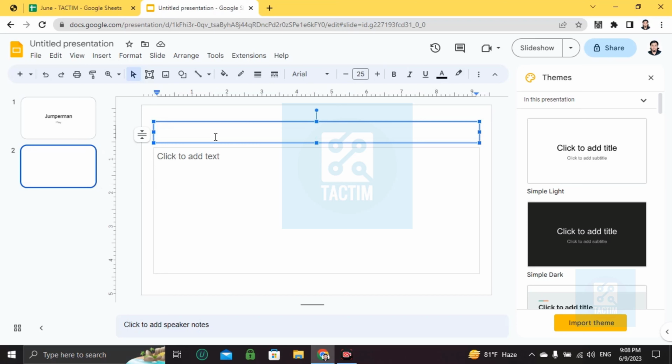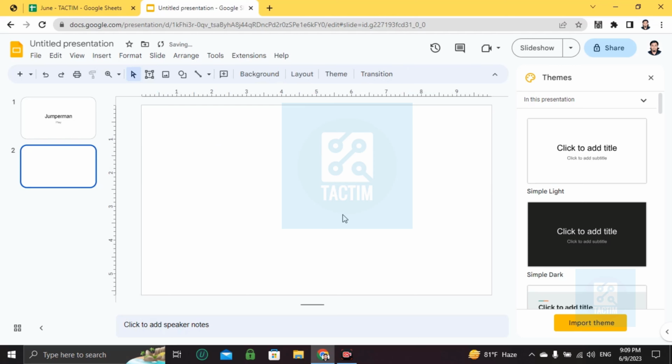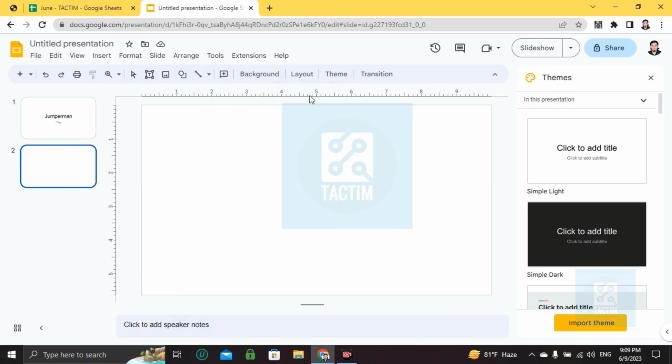Secondly, what I'm going to do is remove this, just clicking on backspace. Okay, now the slide is blank. Now what I'm going to do is go here to shapes, choose rectangles, and make the ground.